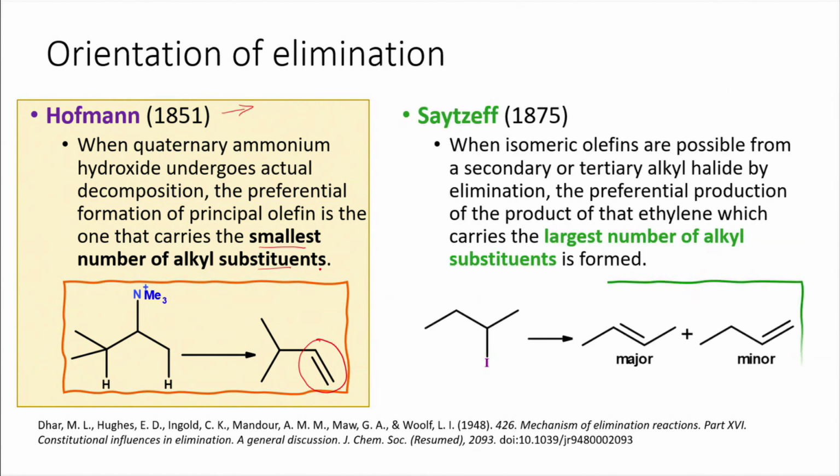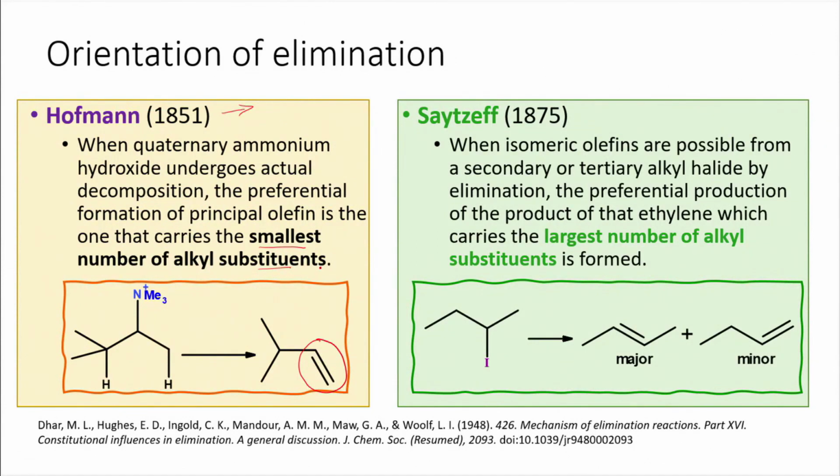And in 1875, another scientist, Zaitsev, had identified that the more substituted or the more branched product is formed in large quantities. So, when we use secondary or tertiary alkyl halides, the preferential production of the product of that ethylene which carries the largest number of alkyl substituents is formed. So, this is what scientist Zaitsev had actually identified.